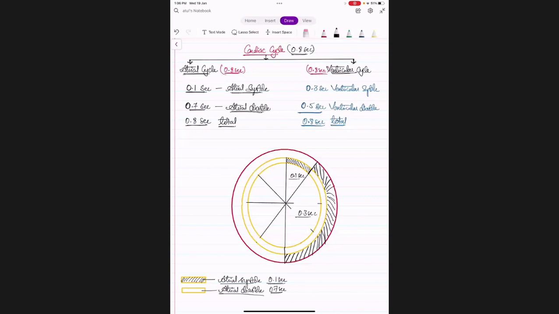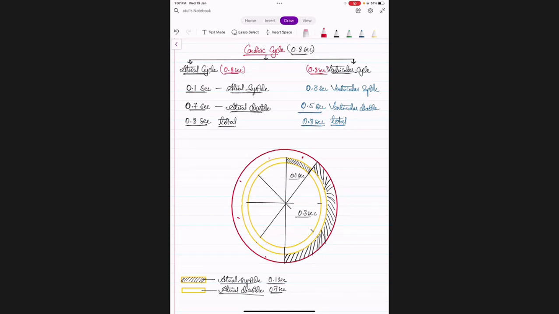And over here, 1, 2, 3, 4, and 5, for 0.5 seconds. After 0.3 seconds, for the remaining 0.5 seconds, what will happen to the ventricles? Relax. It is undergoing diastole.